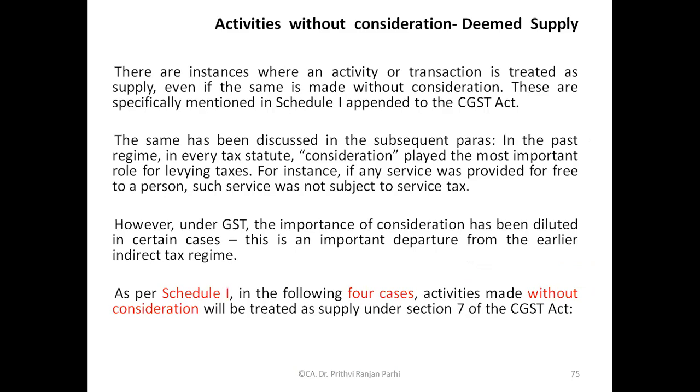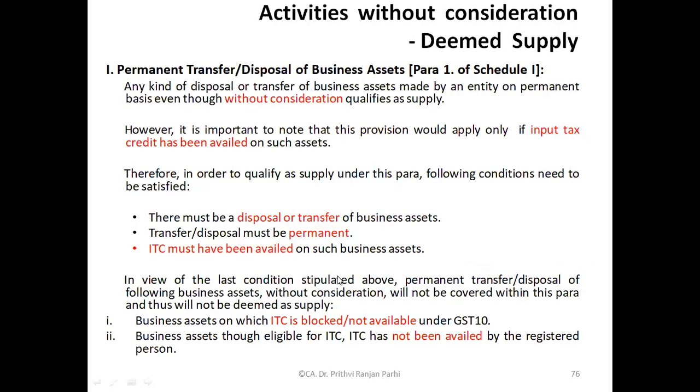And in the previous class, when we were learning, we went through Schedule 1 of the CGST Act. We have seen there are instances where certain activities can still be regarded as supply, even if they are made without consideration. Some examples we are seeing. Now we'll see some cases on those examples.